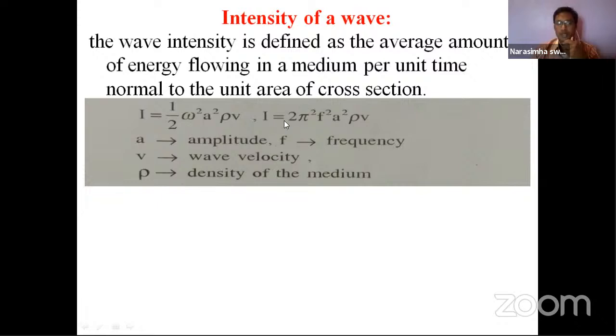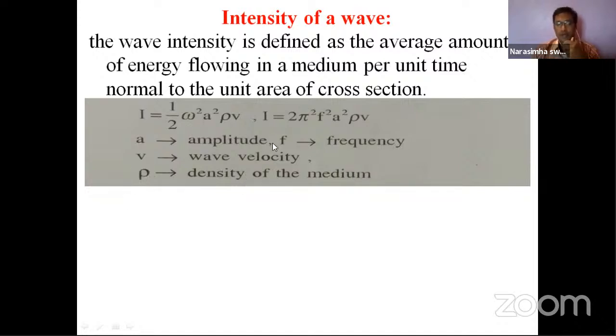Observe this, a square rho v is common. The only thing is we just rewrote omega in terms of 2 pi f, where f is the frequency. Here a is amplitude, f is the frequency, v is the wave velocity, and the density of the medium is indicated with rho.